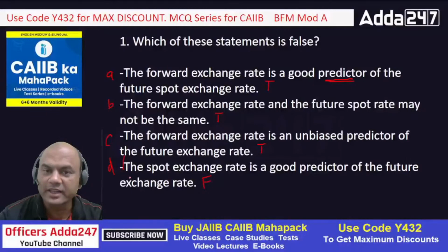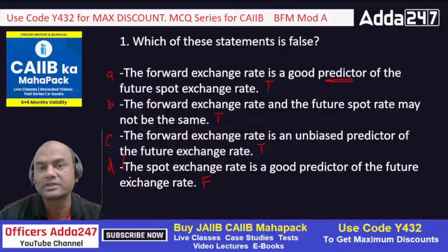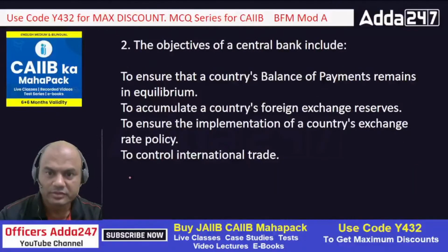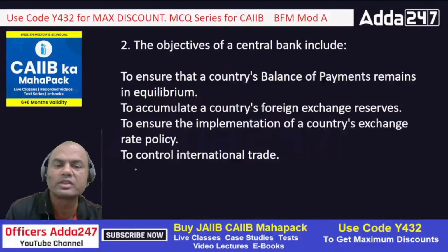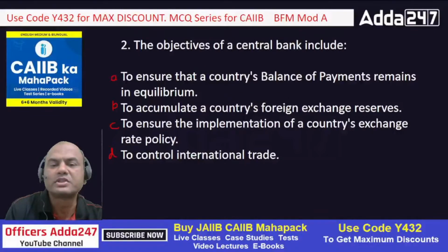See here, all these A, B, C are also important for you to understand. Got it? The next question: what is the objective of the central bank? I'll write it as A, B, C and D. A: to ensure that the country's balance of payment remains in equilibrium.